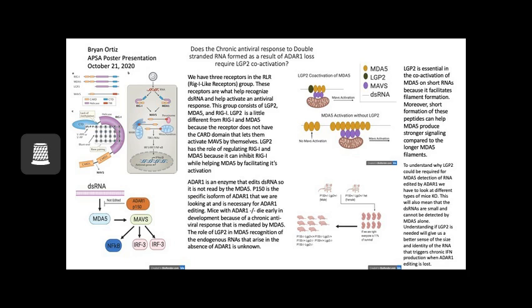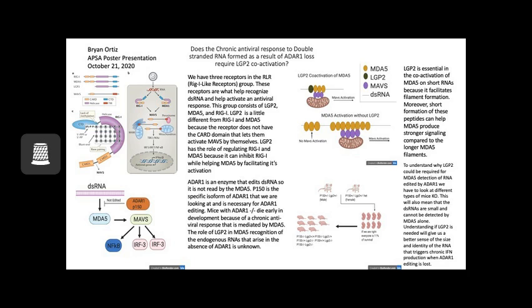To give some background information, ADAR1 is an enzyme that edits double-stranded RNA, and MDA5 and LGP2 are both RLR receptors that recognize double-stranded RNA and help activate the antiviral response. The reason they activate this response is that a lot of times double-stranded RNA comes from viruses trying to come inside our body, and these receptors help protect our body from further damage.